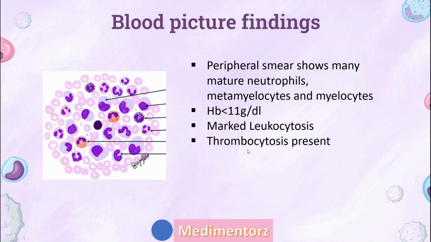In AML, there's generally thrombocytopenia, but in CML, even in advanced cases, there could be thrombocytopenia. So if you are given a clinical case scenario, don't decide based on thrombocytosis or thrombocytopenia. There could be both, so don't get confused.